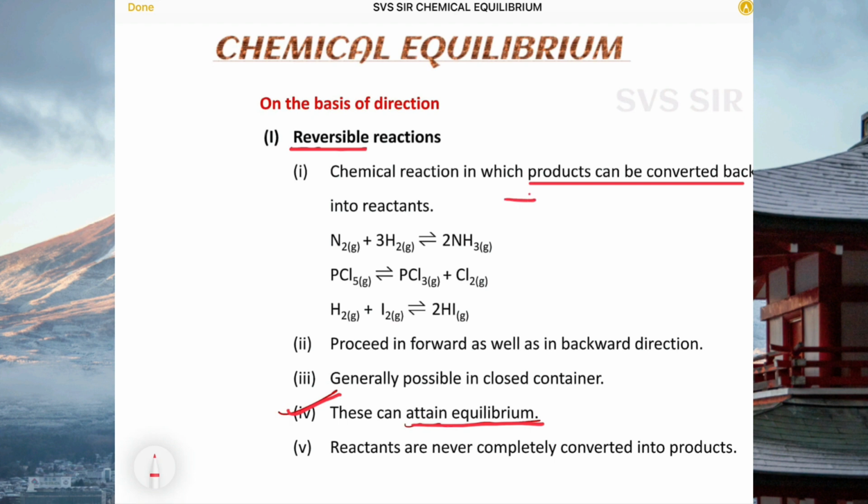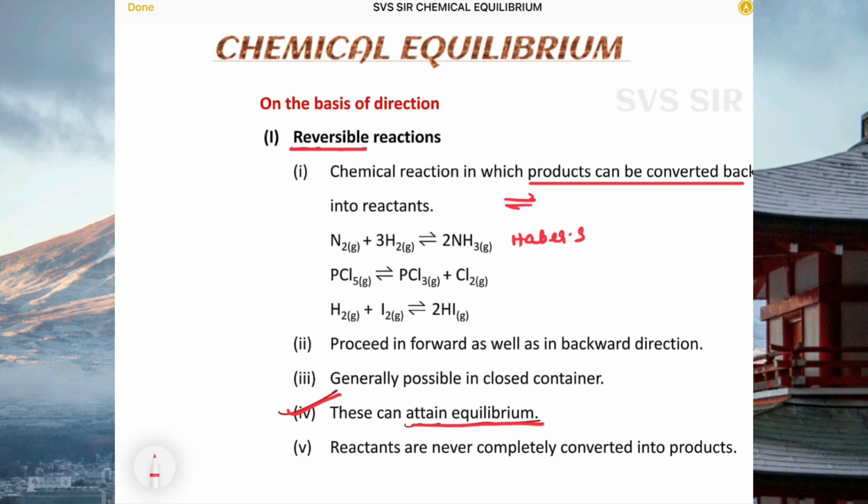Generally we represent them with a double arrow mark. Formation of ammonia by the Haber process, decomposition of PCl5, formation of HI, all are examples of reversible reactions.